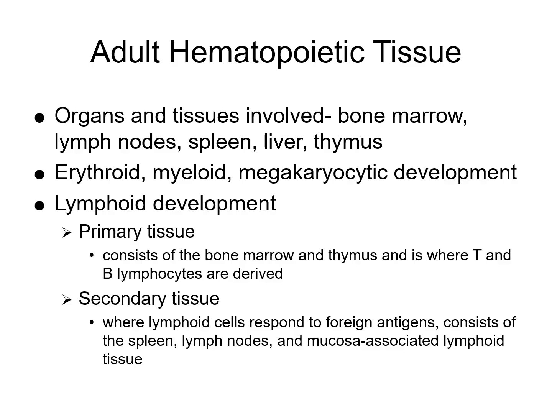We have primary lymphoid tissue. This includes bone marrow and thymus. This is the site where the T and B cells are derived and start to mature. Then we have secondary lymphoid tissue. This includes the spleen, lymph nodes, and mucosa-associated lymphoid tissue, also known as MALT. This is the site where lymphoid cells respond to foreign antigens and mount immune responses.